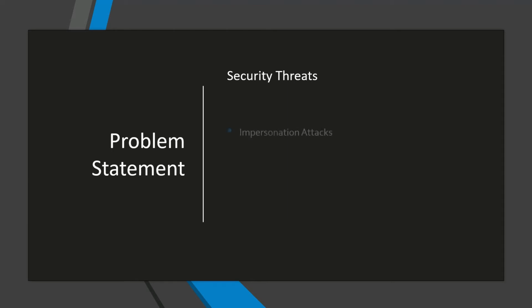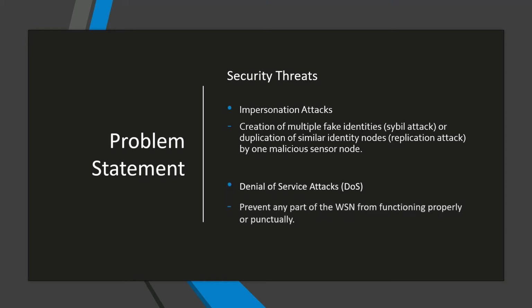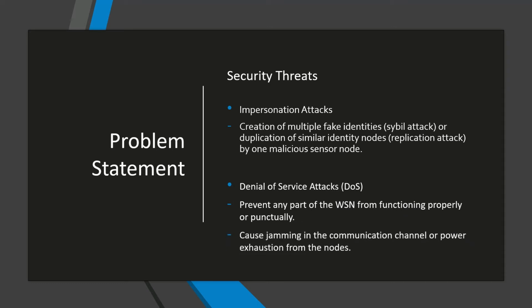Next, the security threats are impersonation attacks and denial of service attacks. Impersonation attacks are the creation of multiple fake identities or duplication of similar identity nodes by one malicious sensor node. And denial of service attacks prevent any part of the WSN from functioning properly or punctually. They also cause jamming in the communication channel or power exhaustion from the nodes.